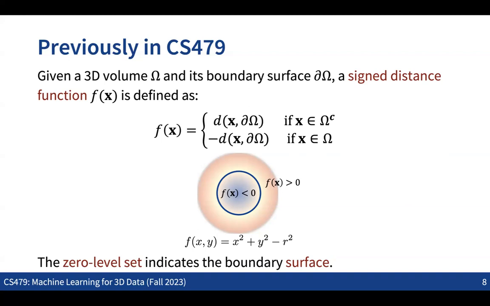So this was an example where if the point is outside of the shape, then we have the plus sign, and if the point is inside the shape, then we have the minus sign. And the good thing is that we're going to have some kind of linear function from the inside to the outside, in a way that when the point has the 0 value in this function, the point is on the surface, right? So once we have this signed distance function, we can extract the surface information by just taking the zero level set. Zero level set means that we are taking the points that have the zero value for the given signed distance function.